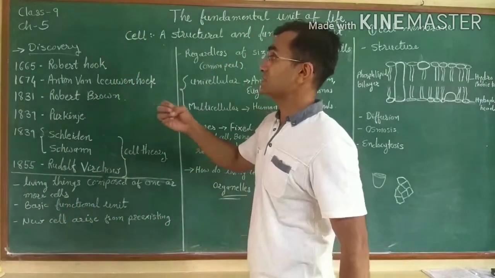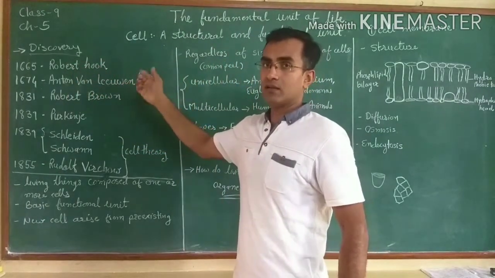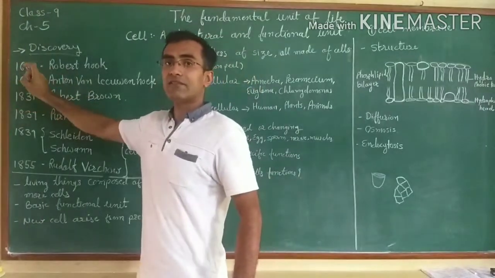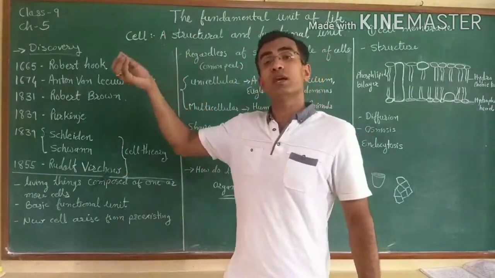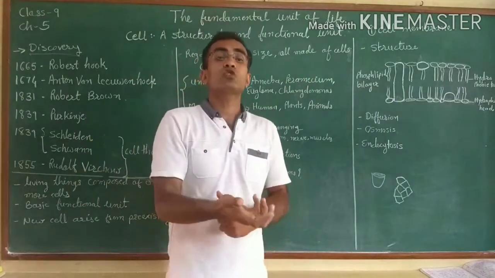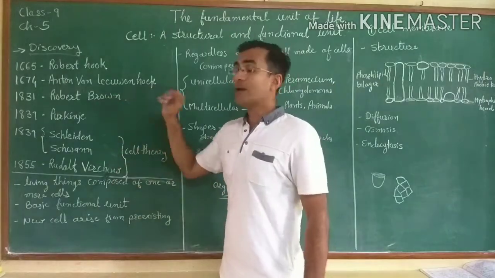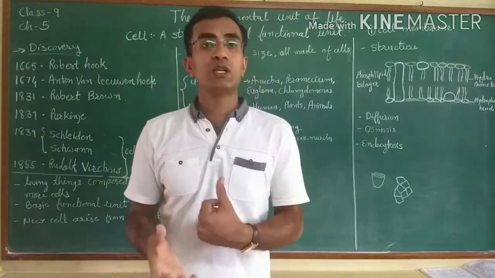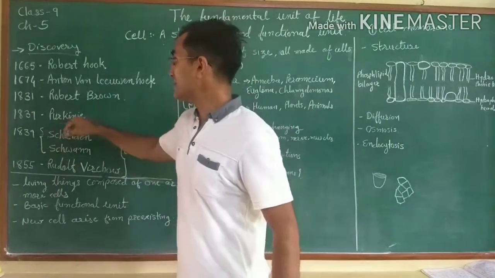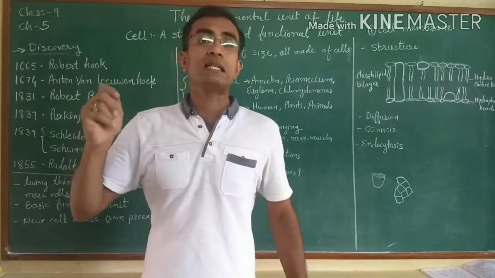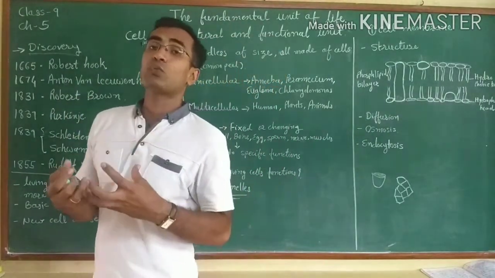So the live cells were first observed by Anton van Leeuwenhoek, in 1674. The microscope which Anton van Leeuwenhoek used is the same kind of microscope we see today, a simple light microscope. Robert Brown observed the nucleus for the first time. Then Purkinje came. In the year 1839, he discovered the cytoplasm.